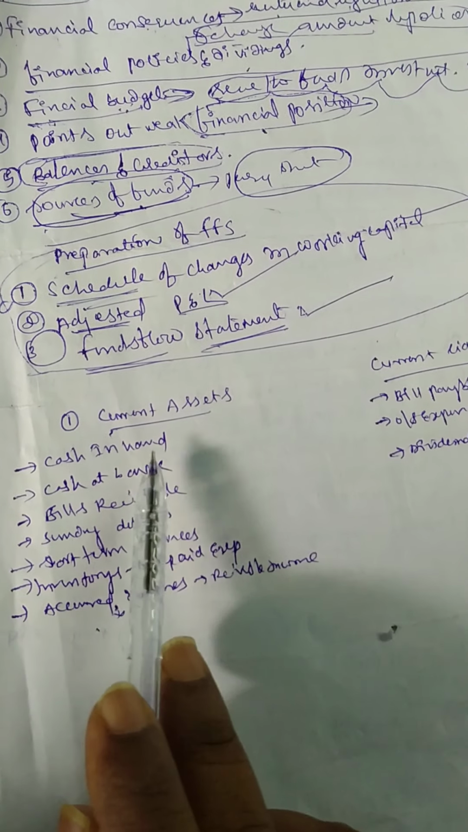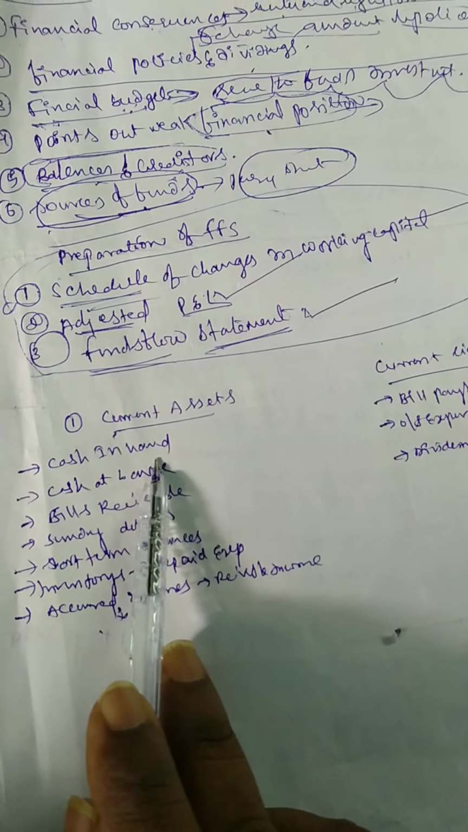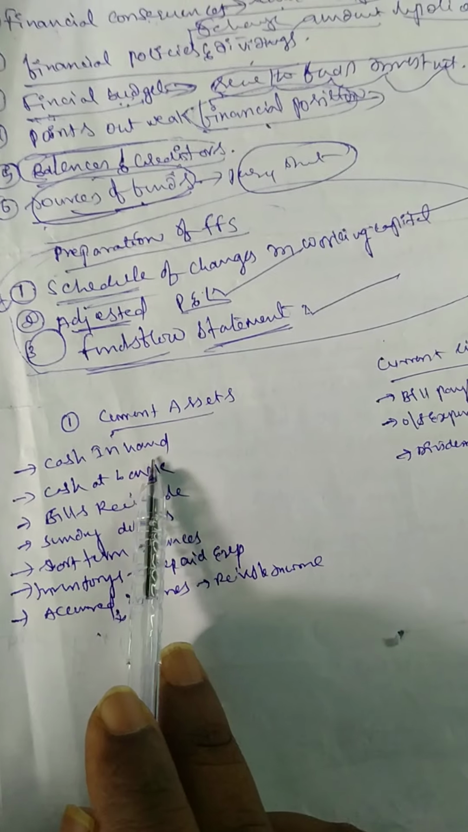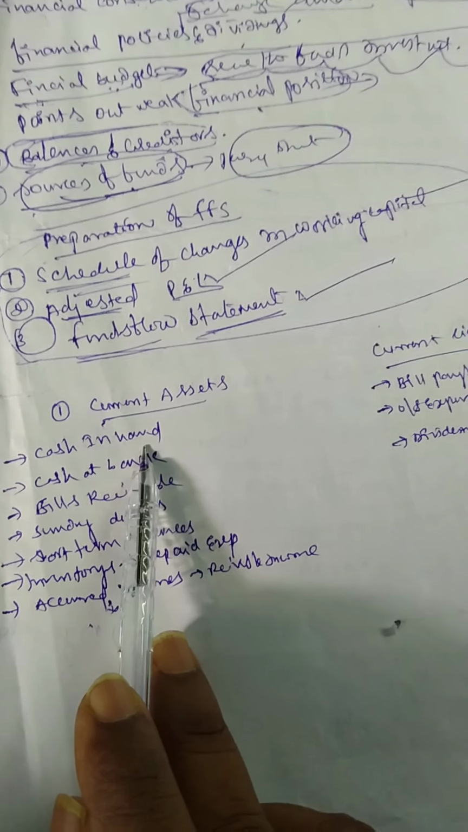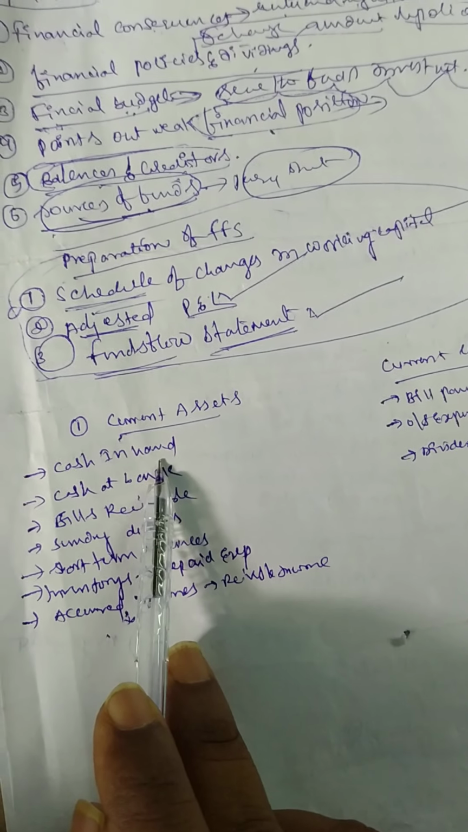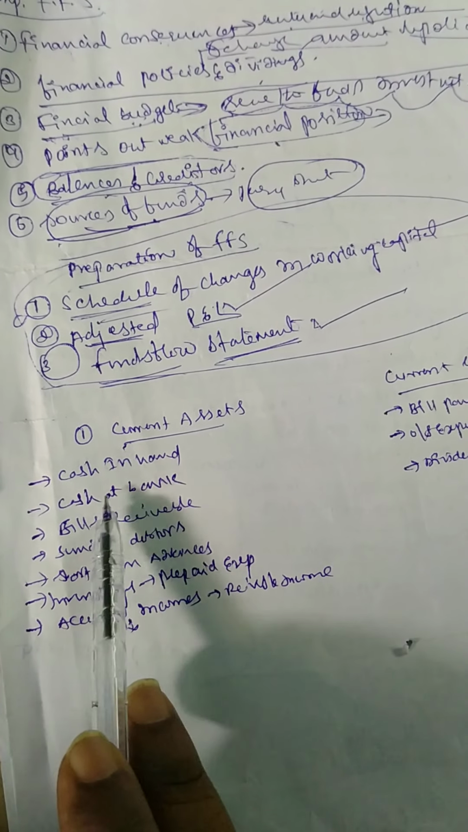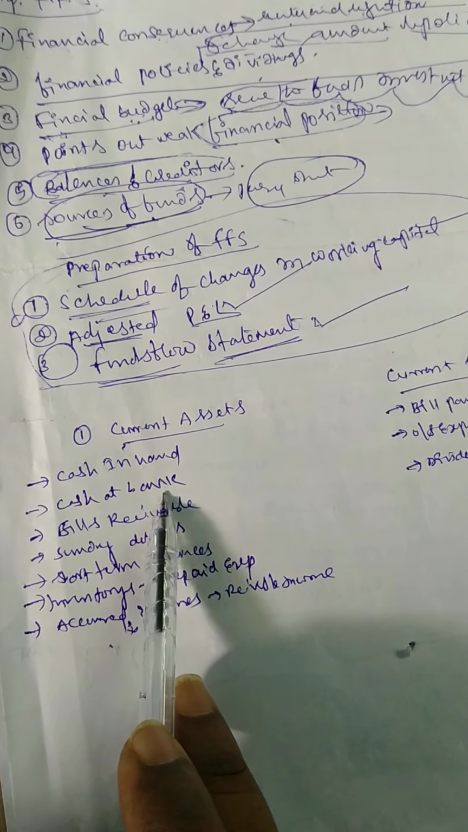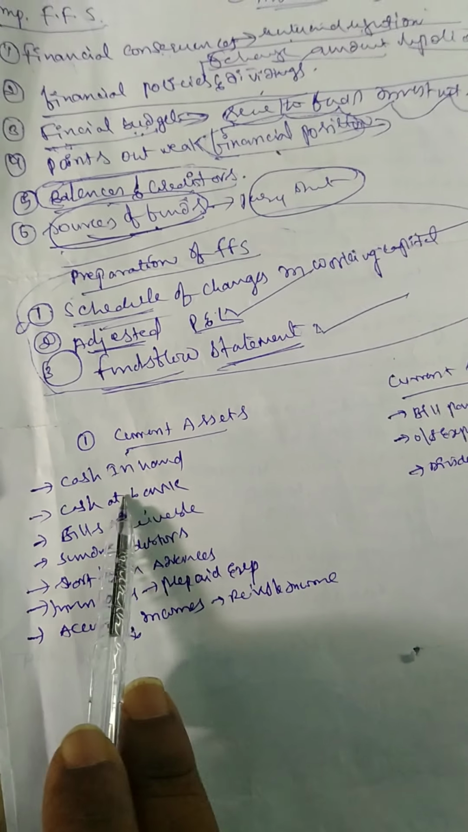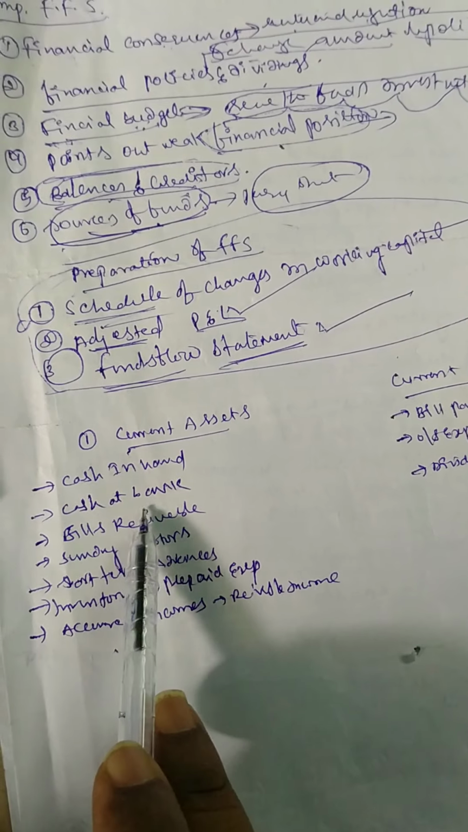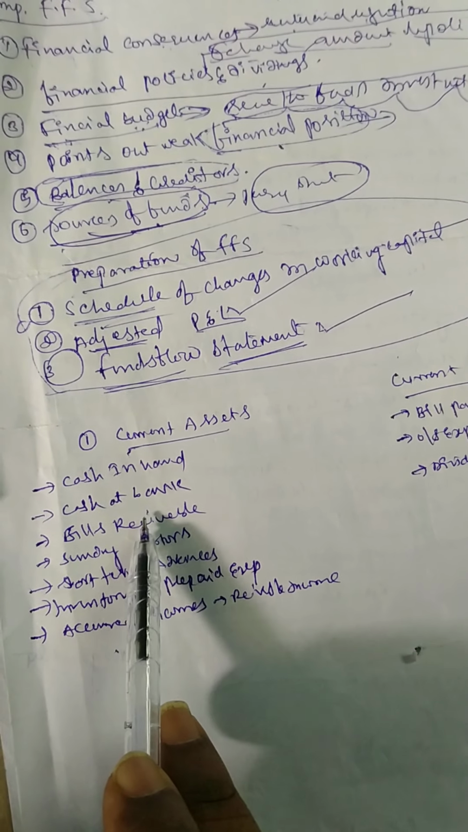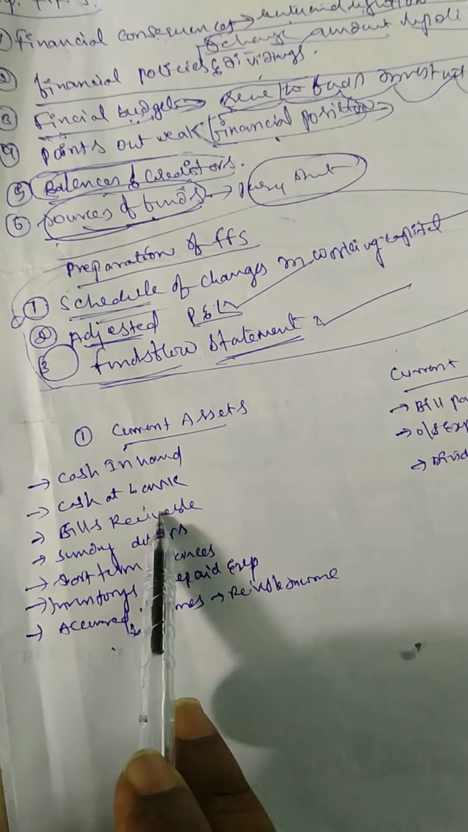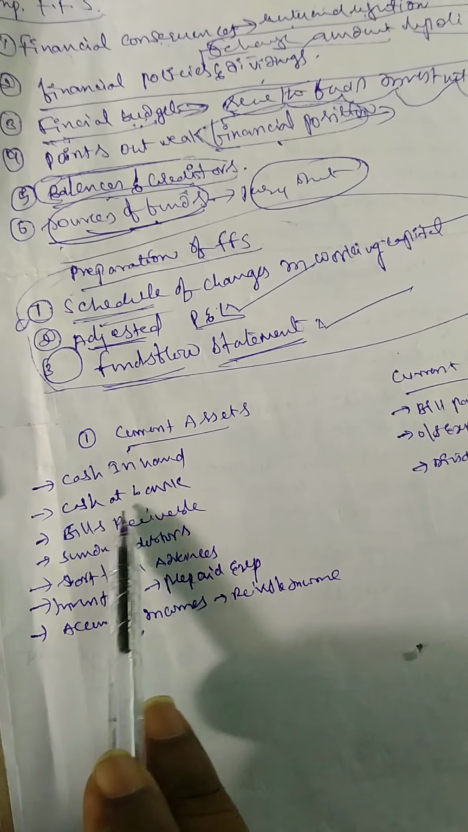Cash in hand means the cash we presently have in our hand. There is no time limit on cash, so we call it a current asset. Cash at bank is the bank balance. The bank balance is not at a constant level; sometimes it increases or decreases because we deposit or withdraw amounts. So that is why we call it cash at bank.